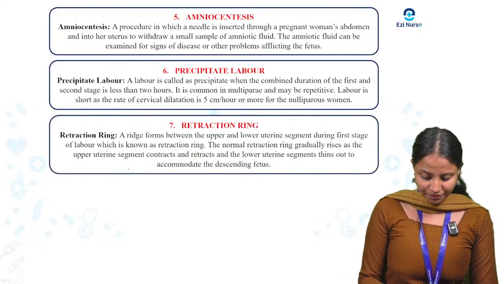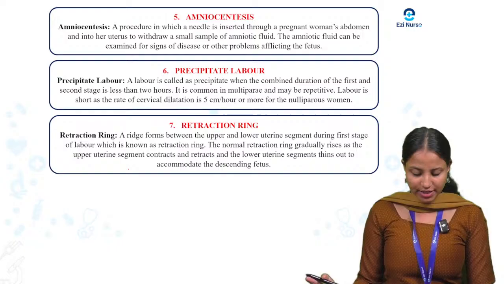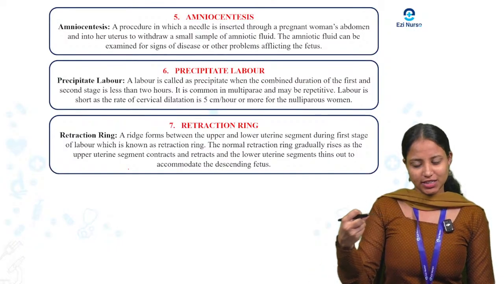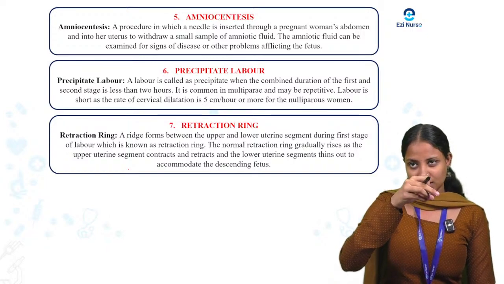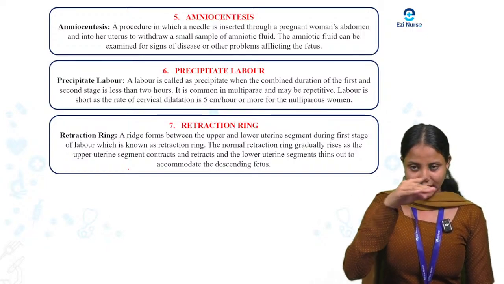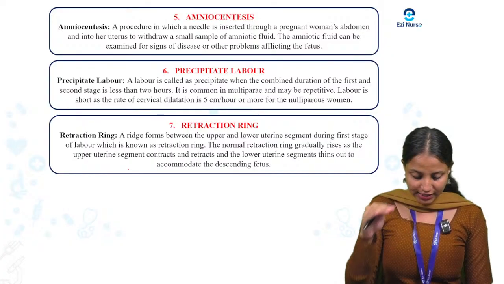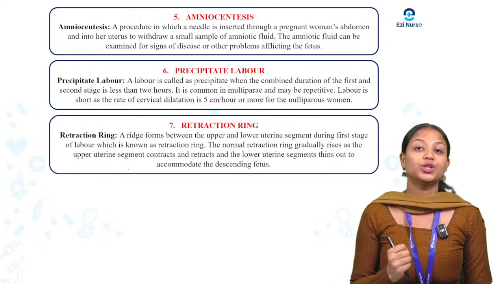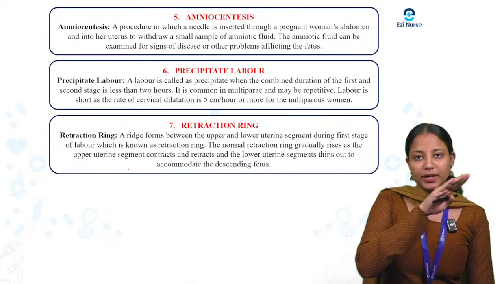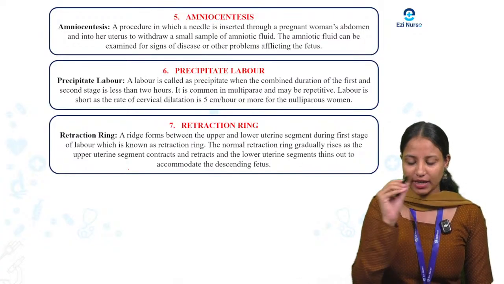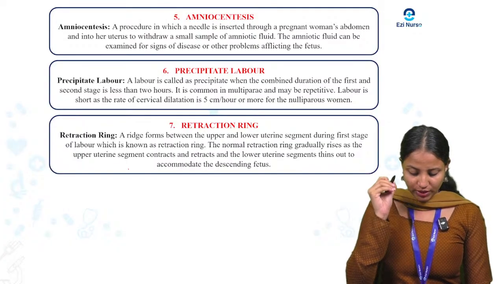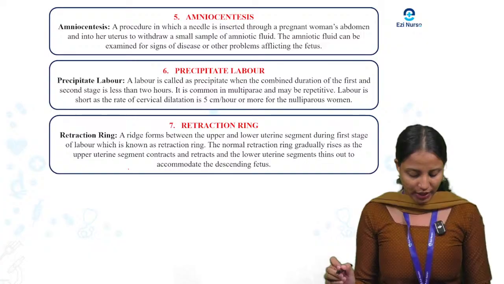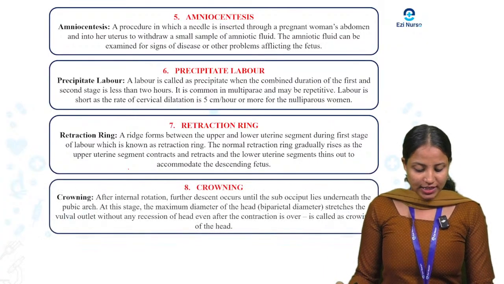Next one is retraction ring. What is a retraction ring? It is a ridge. What do you mean by ridge? A ridge means a narrow line that is formed in an area. So it is a ridge formed between the upper and lower part of the uterus during labor. It happens only at the time of labor. That is known as retraction ring.